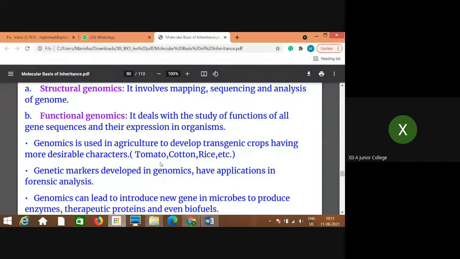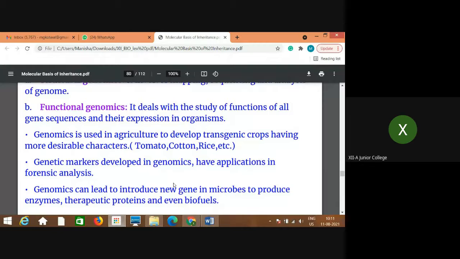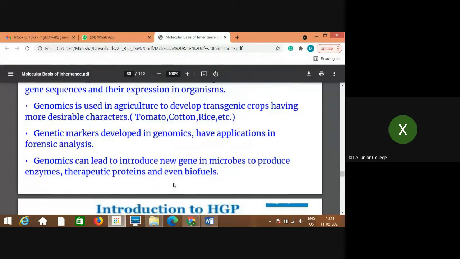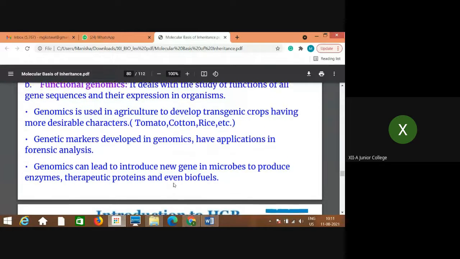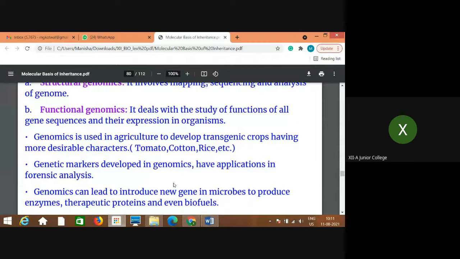Genetic markers developed in genomics have applications in forensic analysis. This point we will discuss in the next part of this chapter. You know, everybody, forensic analysis is where criminals are detected. You must have observed detective series, where we can find out who the criminal is using different cells, maybe blood cells or hair.